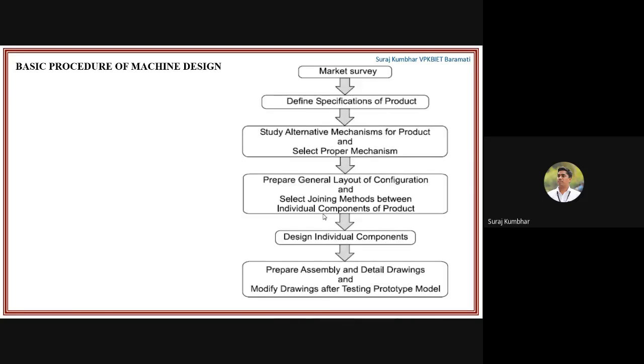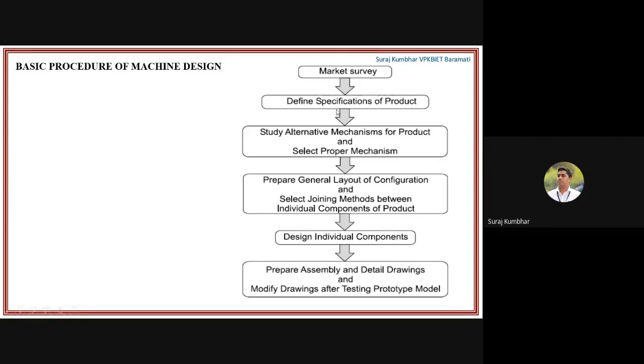Now, what is the basic procedure of machine design? We will go through it very fast, without taking too much time. Here is the flowchart for that. First, you do the market survey: what is the need of the society? Once you do the market survey, only then will you get an idea about the need of the customer or the society. Then you can design your machine from the problem point of view of the society, or of human beings.